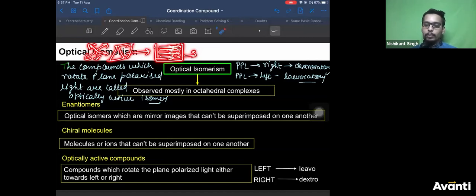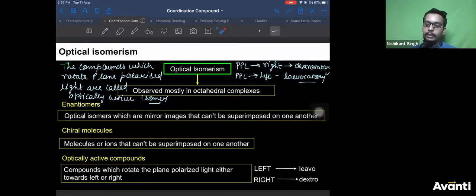When this is passed through a solution of your coordination compound, and if the compound rotates it towards left by an angle theta, then you say your compound is levorotatory. If your compound solution rotates plane polarized light towards right, then you say it is dextrorotatory.